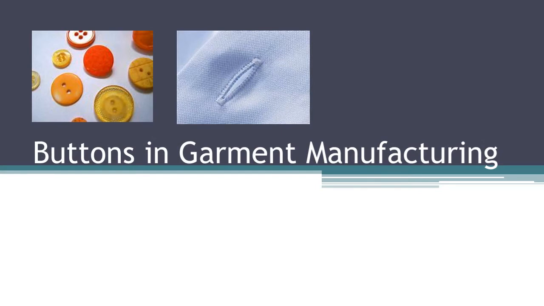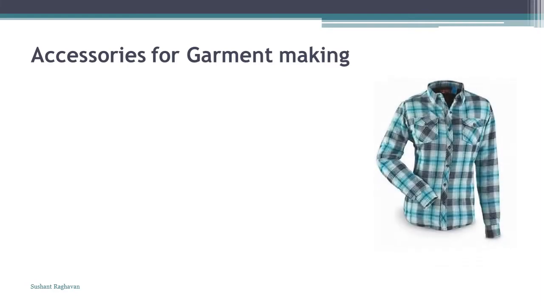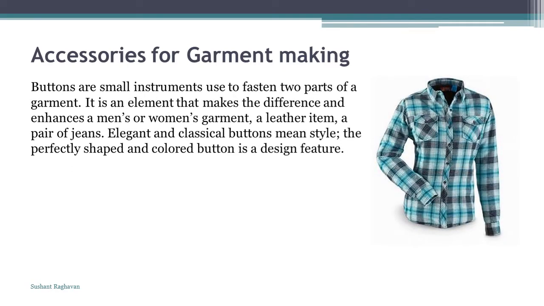Buttons in garment manufacturing. Button and buttonhole: accessories of garment making. Buttons are small instruments used to fasten two parts of a garment. It is an element that makes the difference and enhances a men's or women's garment.